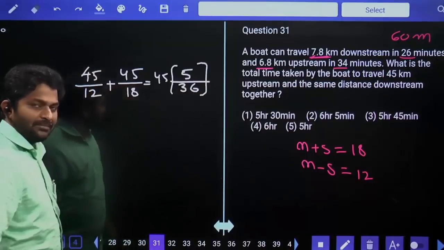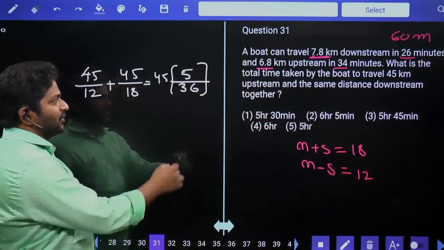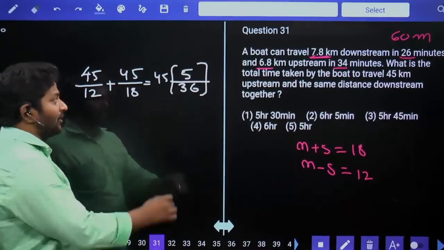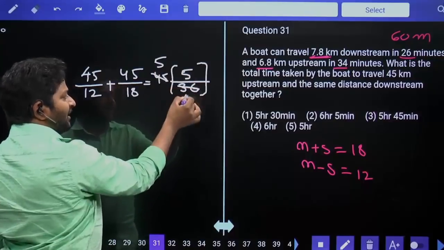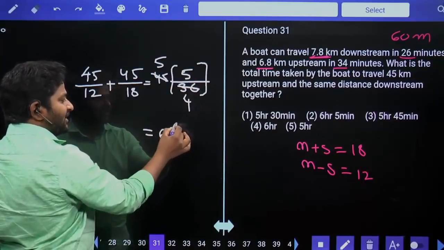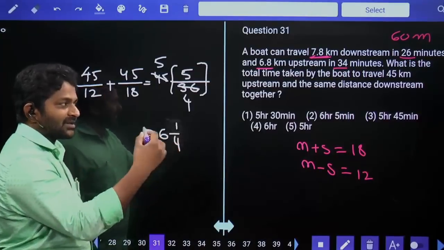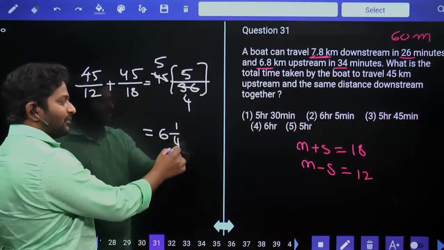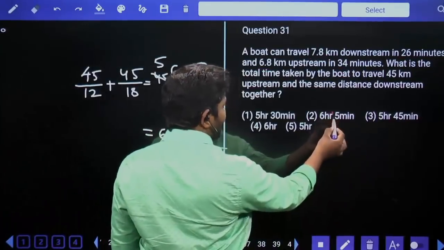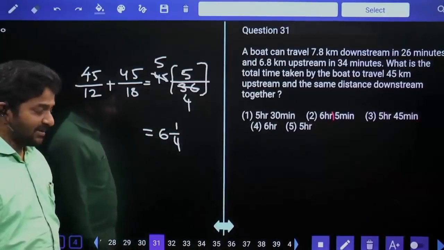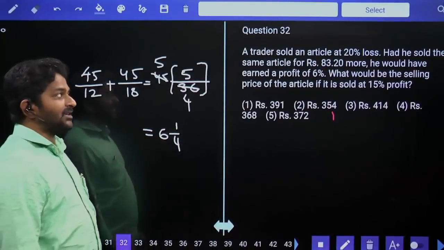So this much time. But we have time in an hours and minutes combination. Let us go for simplification if we can do it or not. 9 goes 5 times here, 9 goes 4 times here, that is 25 by 4, which is equal to 6 1 by 4 hours. 1 by 4 hours converted into minutes is equal to 15 minutes. 6 hours 15 minutes is our answer. It is 6 hours 15 minutes, second option. Second option has to be 6 hours 15 minutes.